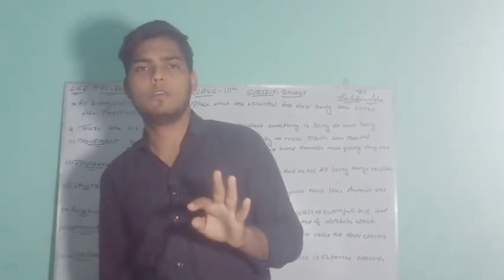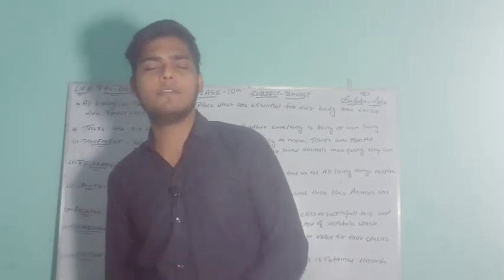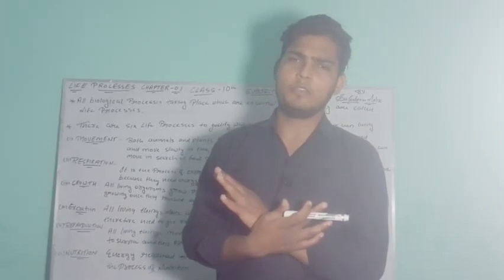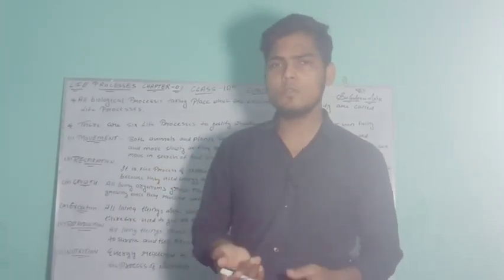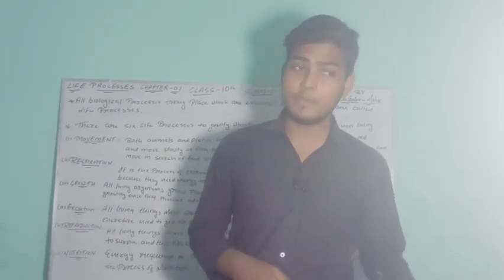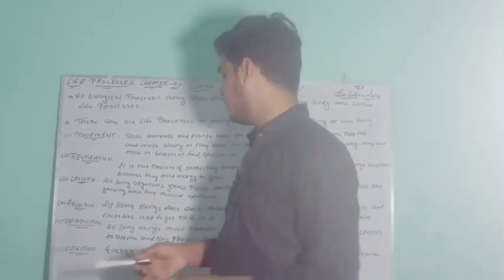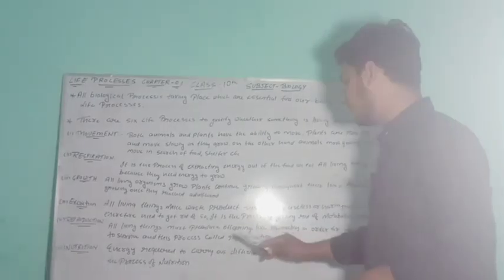First of all, the fifth point is reproduction. All the living beings surviving here reproduce young ones of their same kind, just to survive, and this process is called reproduction.